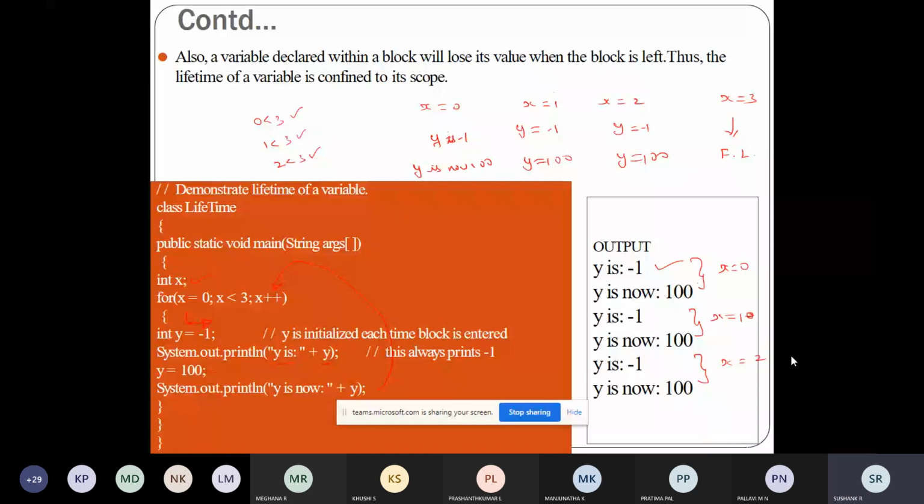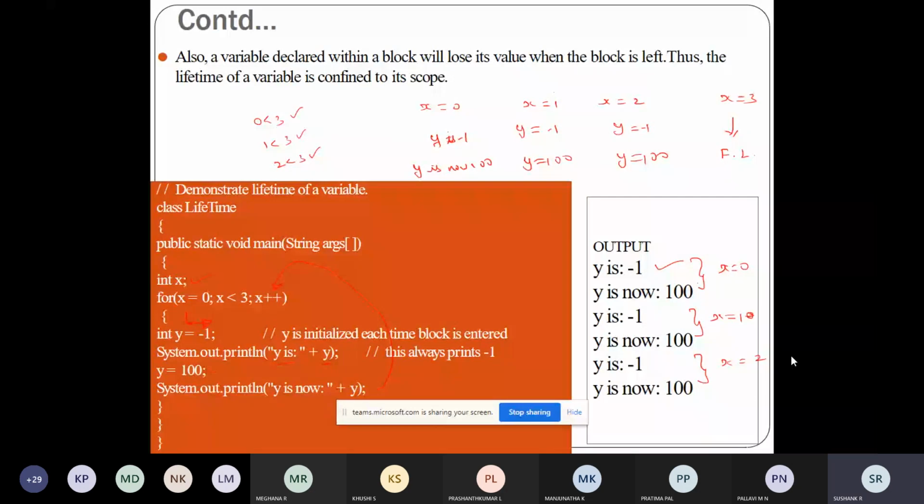That's why, whenever you declare a variable within a function, that value will not be retained when you make a function call to that method again. In this example also, when you leave the block, the variable will lose its value.